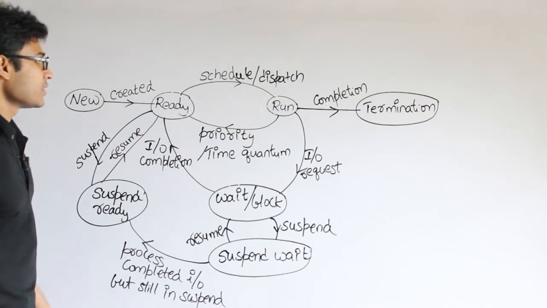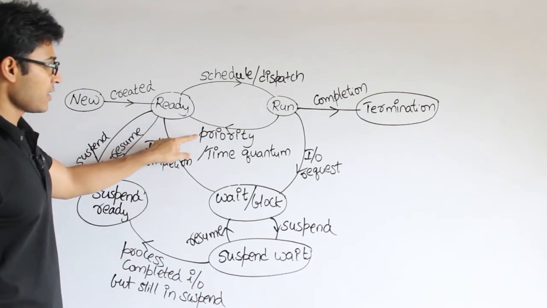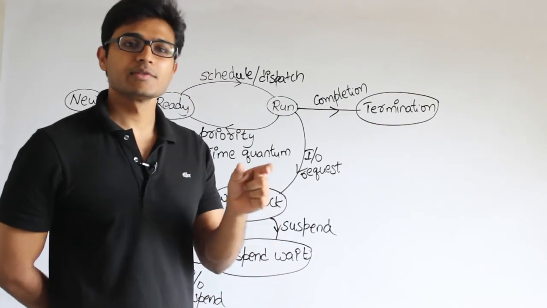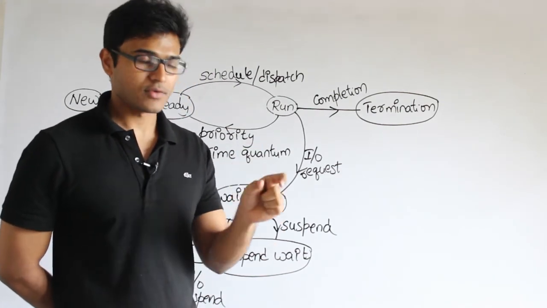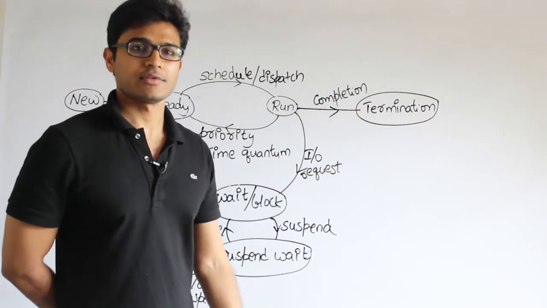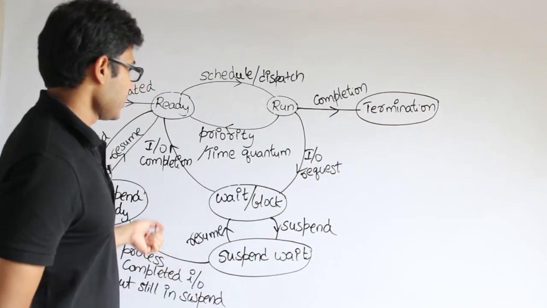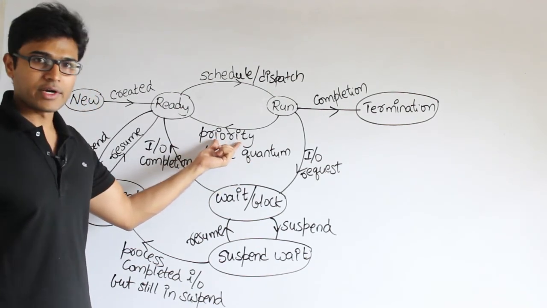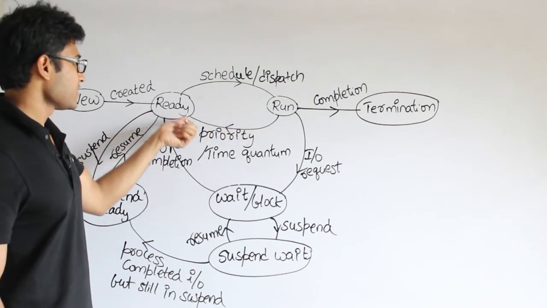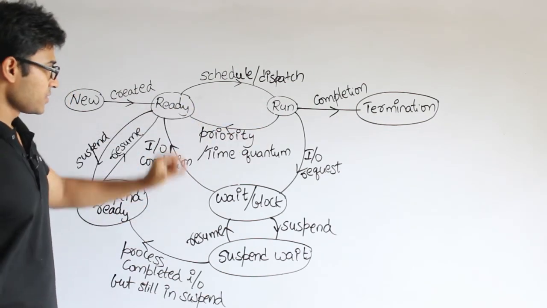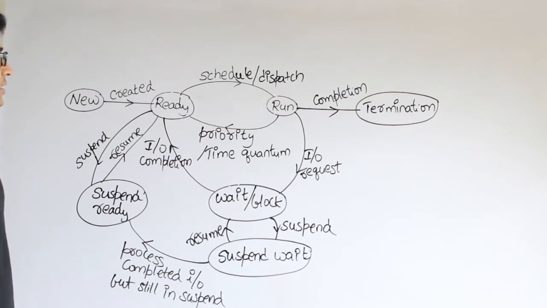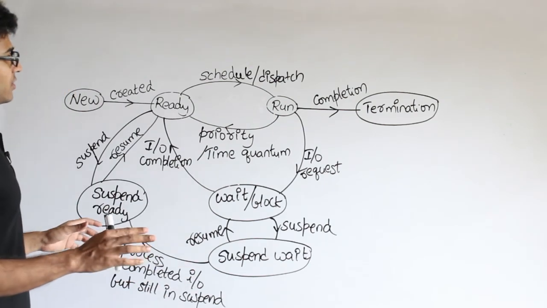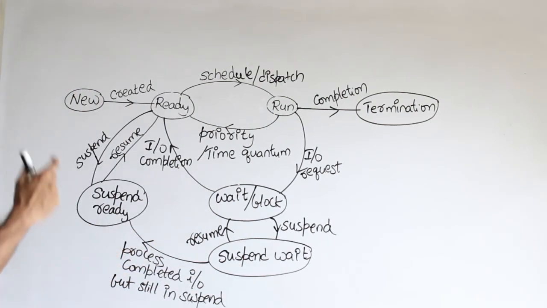And what are the other events that will cause the preemption? One is priority and other is time quantum. So whenever you decide that I give only this particular amount of time to each one, and after that time I want to keep on changing the process, you might decide about it, right? So whenever the time quantum expires, or whenever you get a process with higher priority, you are again going to send it back to the ready. Therefore this transition indicates preemption. Got it?